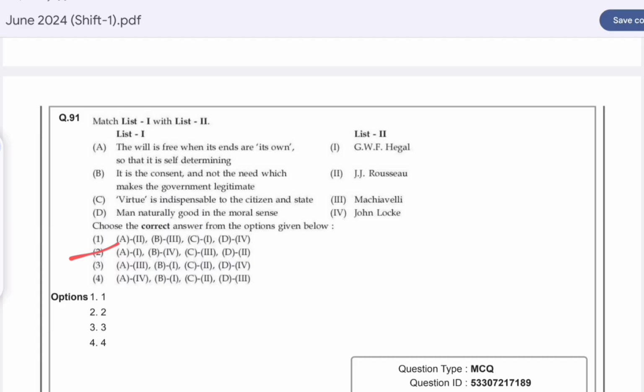The will is free when ends are its own, so that it is self-determining, is said by G.W.F. Hegel. It is the consent and not the need which makes the government legitimate, is said by John Locke. Virtue is indispensable to the citizen and the state, is said by Machiavelli. And men are naturally good in the moral sense, is said by Rousseau.